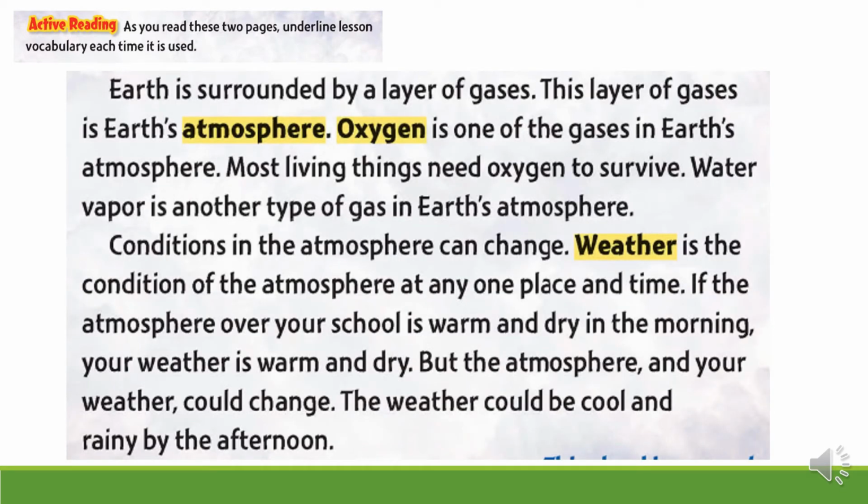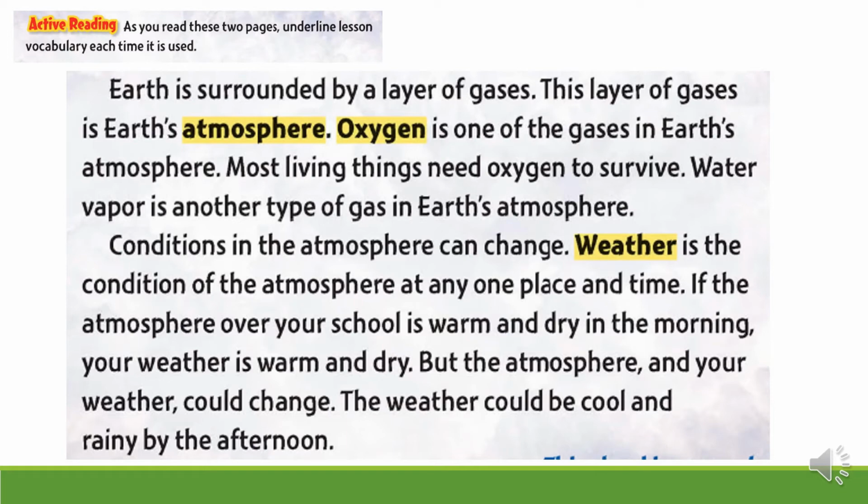Earth is surrounded by a layer of gases. This layer of gases is Earth's atmosphere. Oxygen is one of the gases in Earth's atmosphere. Most living things need oxygen to survive. Water vapor is another type of gas in Earth's atmosphere. Conditions in the atmosphere can change.